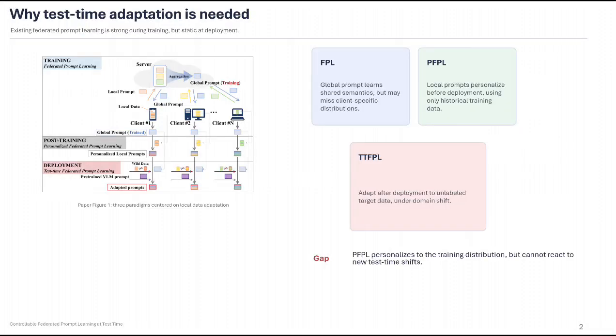Figure 1 shows the progression. FPL learns a global prompt, which captures shared knowledge, but is not tailored to each client. PFPL adds local prompts and improves personalization before deployment. However, both are mostly static once deployed. In real applications, client data can shift after training. This creates the need for TTFPL, test-time federated prompt learning using unlabeled deployment data.